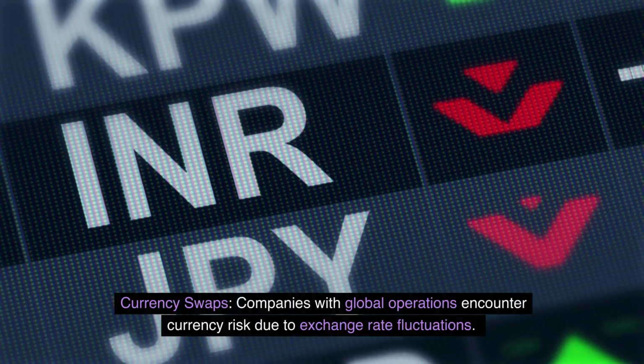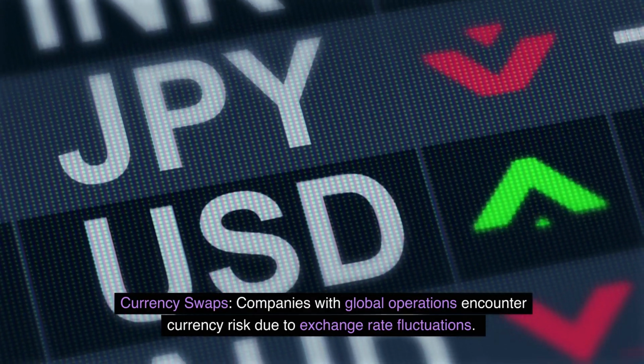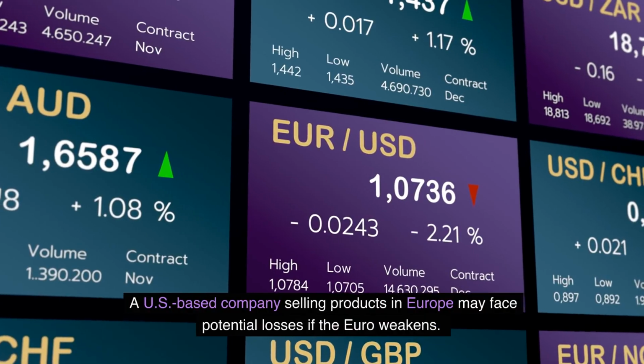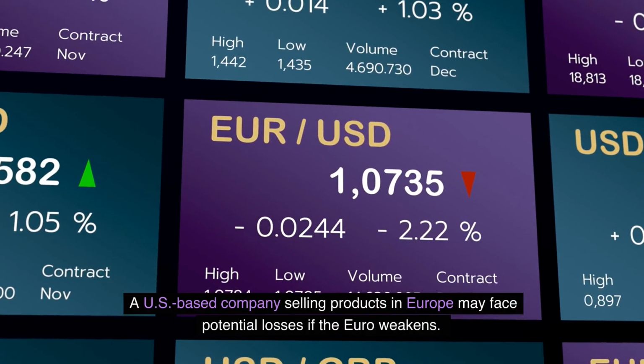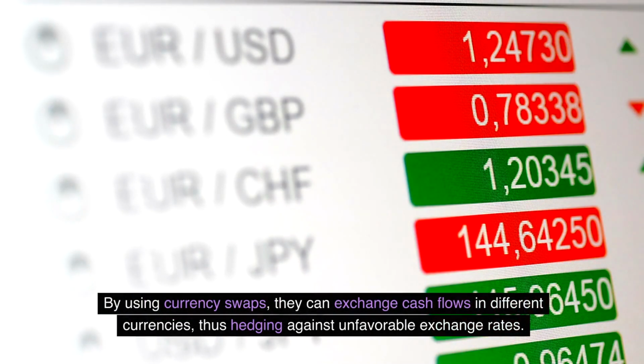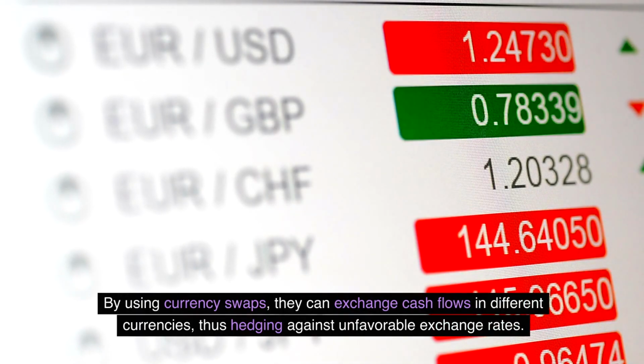Currency swaps. Companies with global operations encounter currency risk due to exchange rate fluctuations. A US-based company selling products in Europe may face potential losses if the euro weakens. By using currency swaps, they can exchange cash flows in different currencies, thus hedging against unfavorable exchange rates.